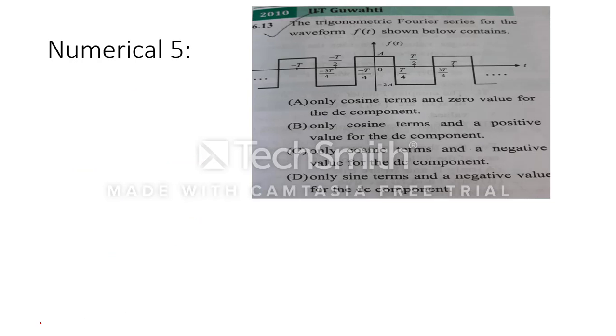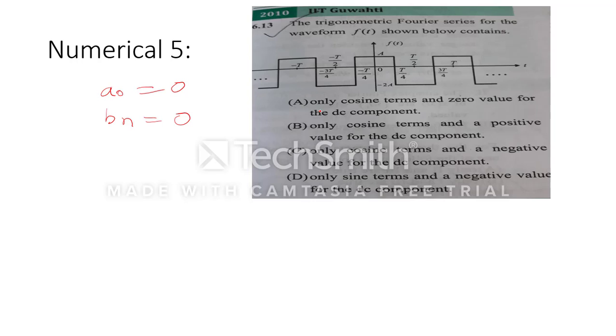Now the fifth question is: the trigonometric Fourier series for the given waveform. They are again asking which sine or cosine terms will be present. We can see that this signal is symmetrical across the time axis, so definitely A0 will be 0. And this signal is an even signal, so Bn will be equal to 0.